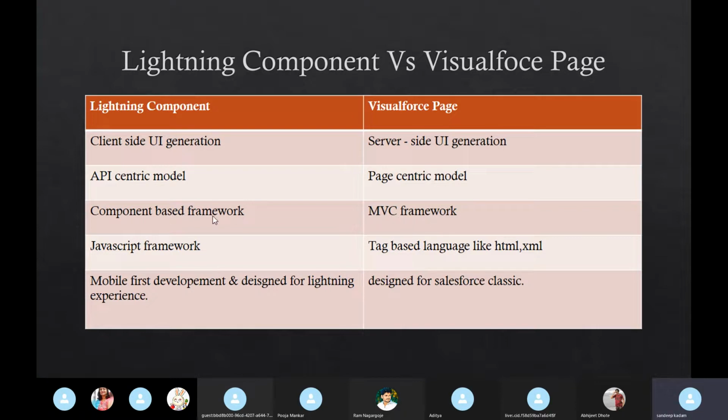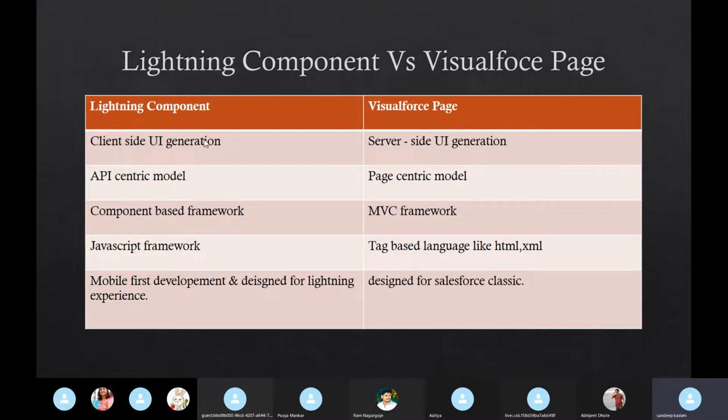So here also we have a component based framework. As I have explained, there are multiple files, 7 to 8 files. One file will be for UI, one file will be for client side validation or client side logic, one file will be for the backend logic. And this is based on a JavaScript framework. The colon component is the tag which we use here. This is a tag based language, actually all the things go in tags. If you have gone through a web page, multiple different tags we use there.